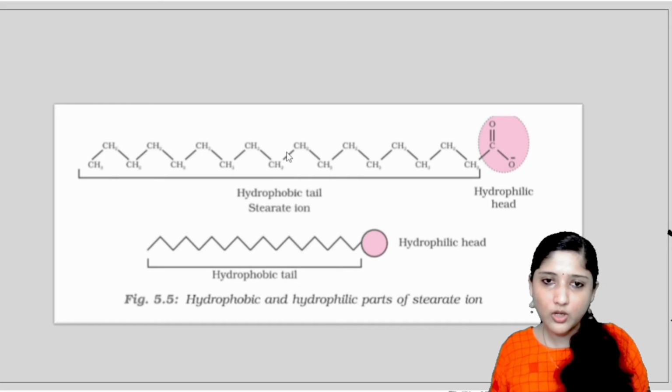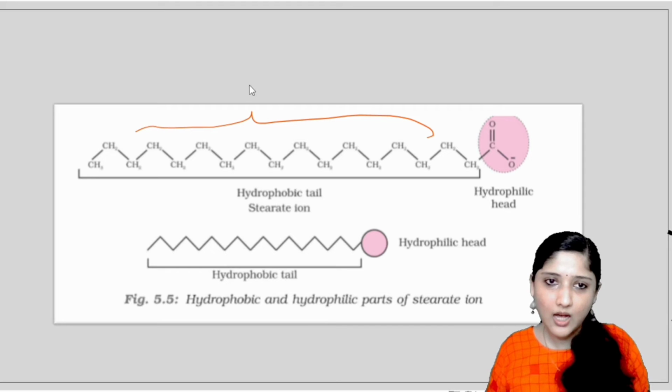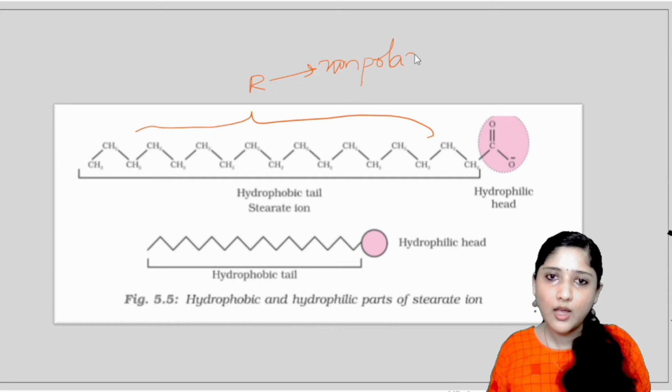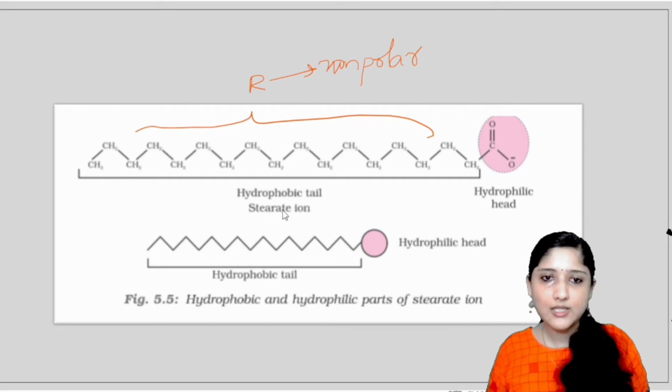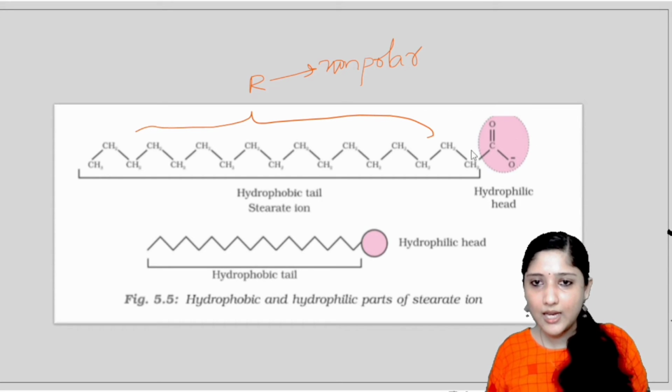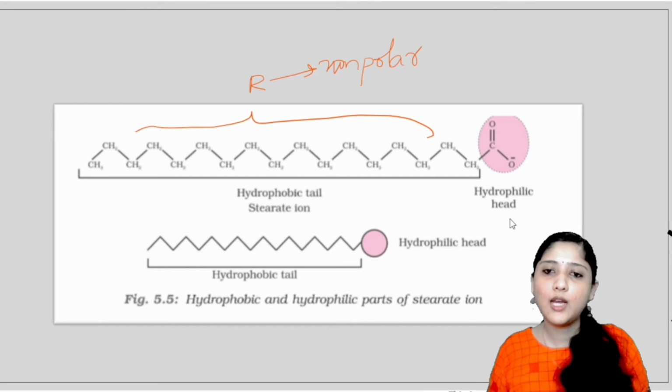This is the representation that is given in your text. Look, this is sodium stearate. It consists of an R group, the alkyl group. It is hydrophobic, non-polar, and also water repelling. This is the hydrophobic tail, the stearate ion, and at the end it has the hydrophilic head part, the water loving head part, that is polar. We can represent it like this also: the hydrophobic tail and the hydrophilic head.